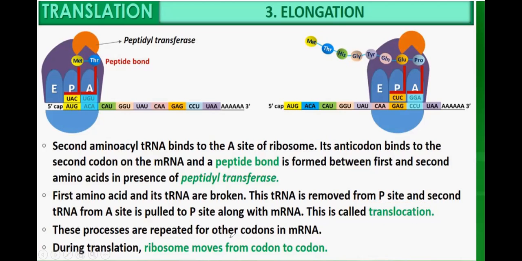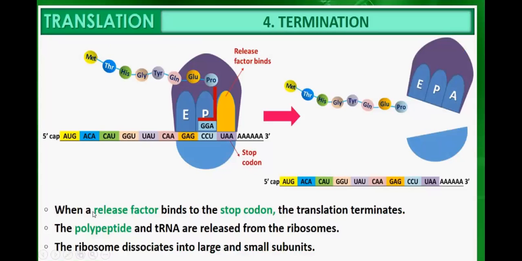This process is repeated for other codons in the messenger RNA. In the same way, this one will go out, this one will come to this position, and then move on to the next position. This process will continue until the last codon, UAA, which is the stop codon.